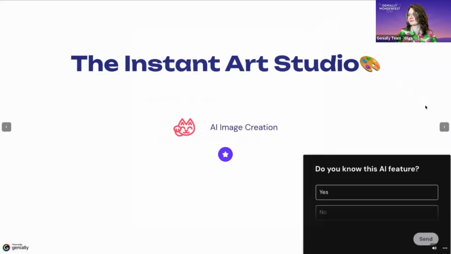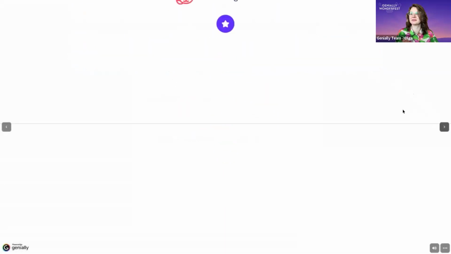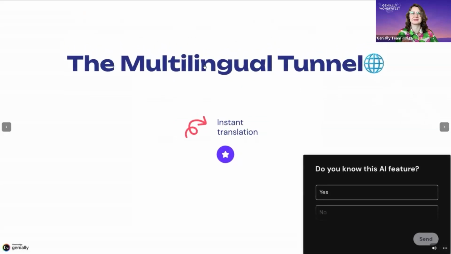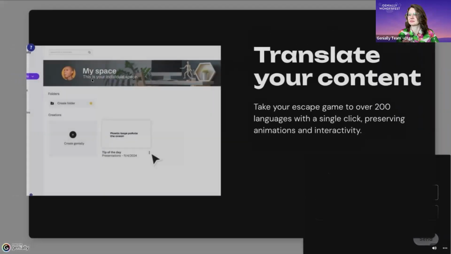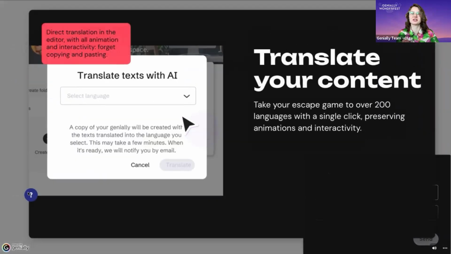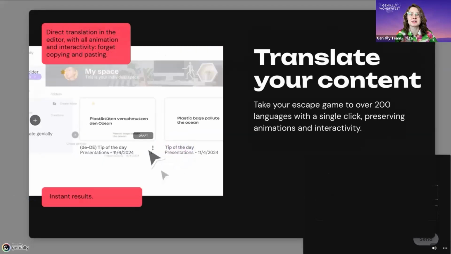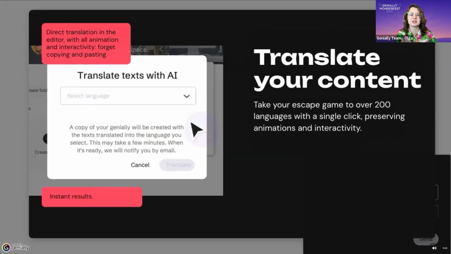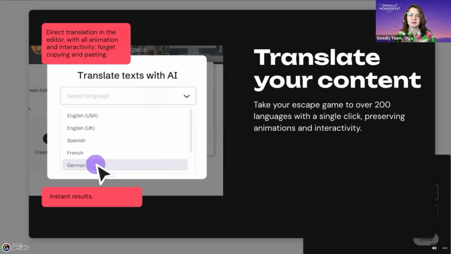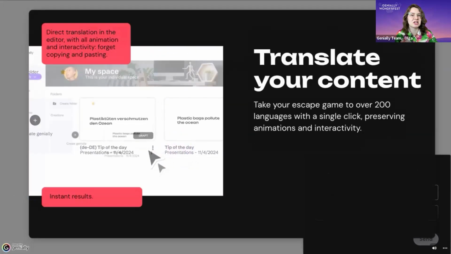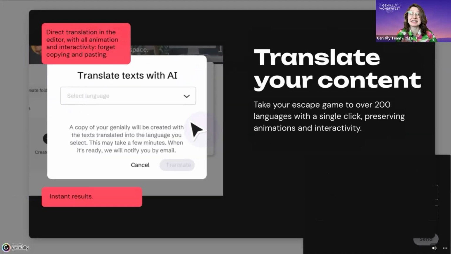Let's jump to the next one. Hold on tight, we are entering the multilingual tunnel. Here, words travel faster than light. Click here on the questions. With automatic translation, you can instantly convert a text box or your entire creation into over 200 languages, all within the editor. Forget copy-pasting; animations and interactivity stay perfectly intact.